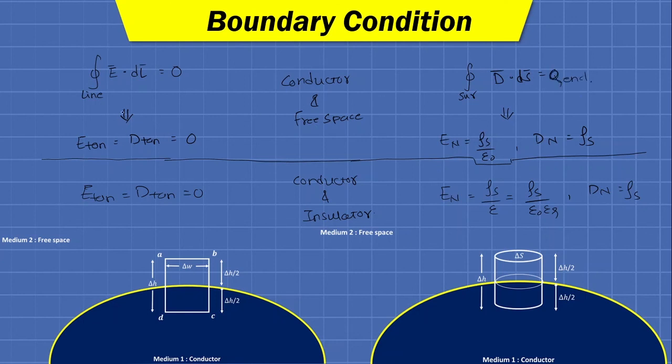With the help of these two equations and appropriate selection of a closed linear path and a closed Gaussian surface, we can have an idea about the tangential and normal components of intensity and density very properly with the least possible calculating effort and time. Thank you very much.